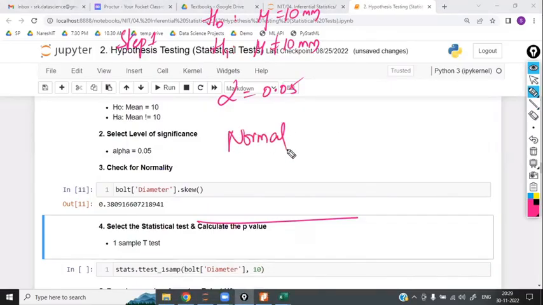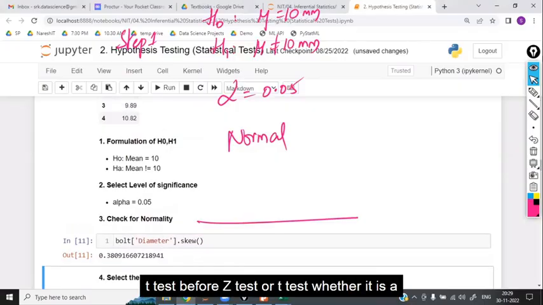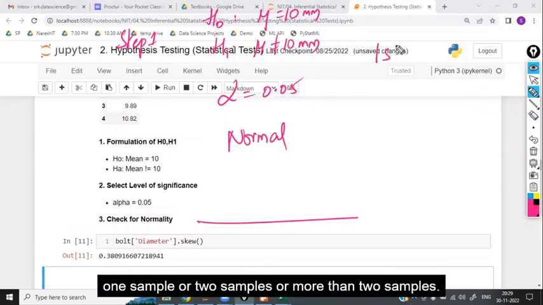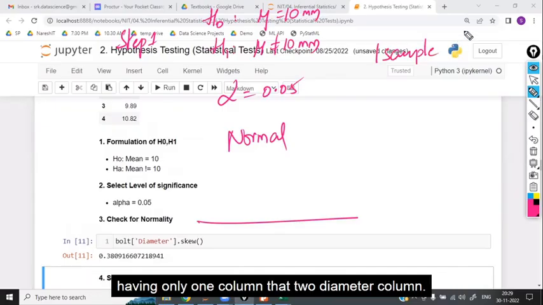Now, step 4. What is step 4? Select the appropriate statistical test. Now, whether I have to select Z test or T test, before that, whether it is one sample, two samples, or more than two samples. Again, it is one sample, meaning only one column is there. You have only one column, that is the bolt diameter column.